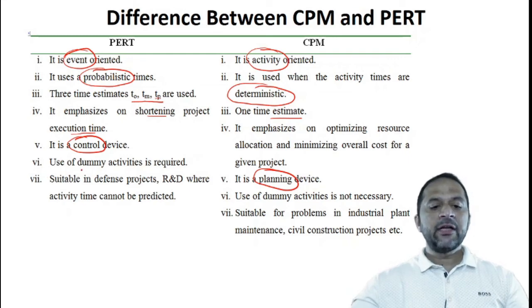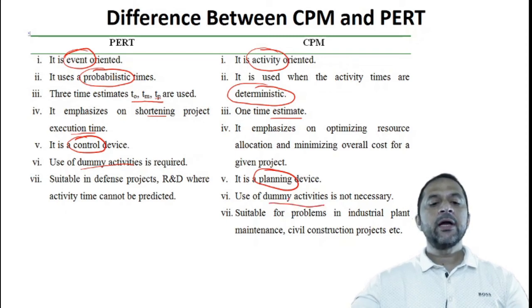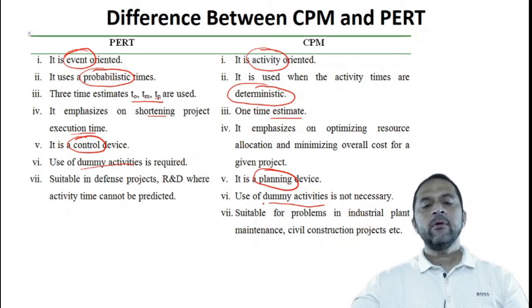Use of dummy activities is required in PERT. Use of dummy activities is not necessary in CPM. A dummy activity is an activity which doesn't take any time or resource, but it is used for making the network logical. We will be discussing these dummy activities in our next class. So for the time being, just remember that a dummy activity is an activity which doesn't take any time or resource, but it is used for making the network logical.